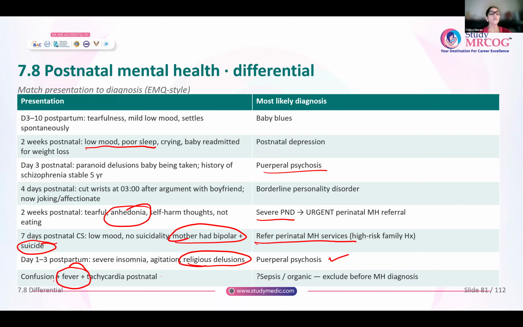Okay, there could be confusion, but even tachycardia is not something that could be caused by a psychiatric disorder. So always rule out any organic cause, rule out any sepsis before you say that this is some mental health issue. Okay. By the way, these are all questions that have appeared in previous papers. Okay, and then you have to basically diagnose what is the psychiatric disorder that is there.